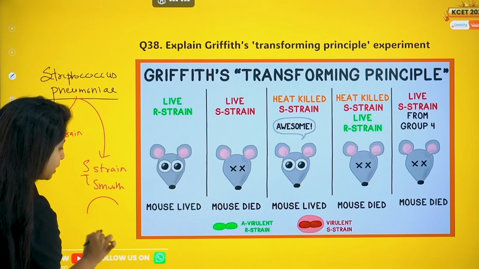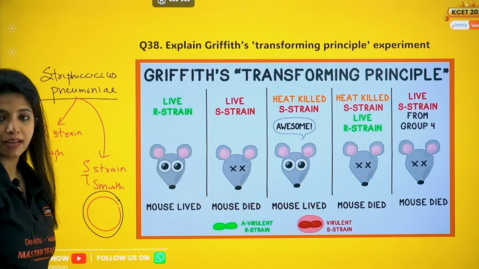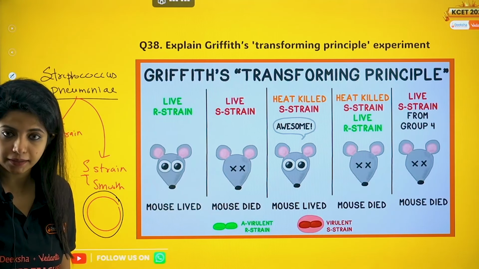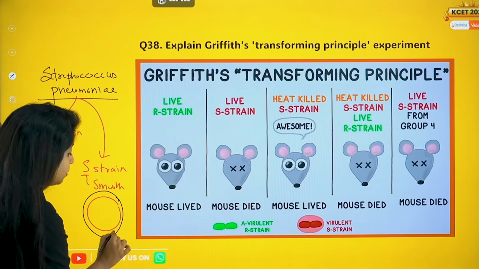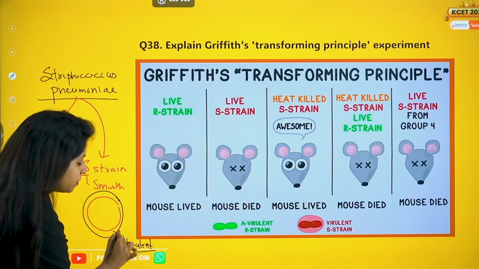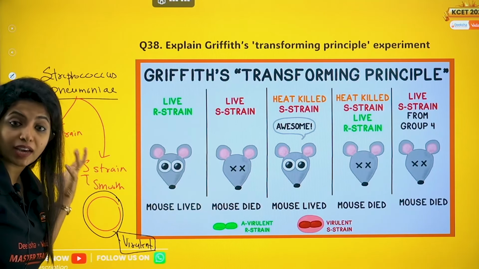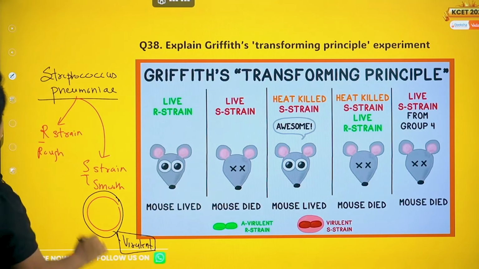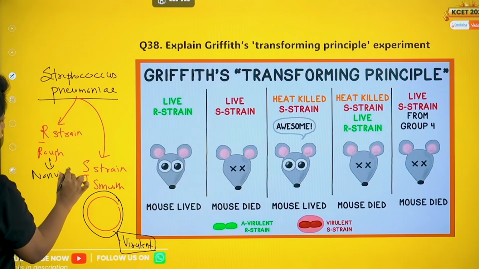Because the S strain, my dear children, has an extra covering made up of a polysaccharide. This gives it a smooth appearance, and not just that, it makes it virulent. That means it is a troublemaker. It can kill organisms. If any organism has the S strain, it can be killed. The R strain is the non-virulent form of the strain.